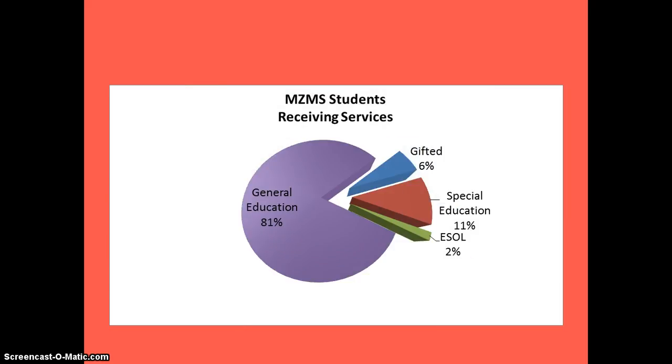This is a graph representing the students receiving special services. The majority of the student population is served in the general education setting. Gifted is 6% of the population, special education is 11%, and the ESOL is 2%.